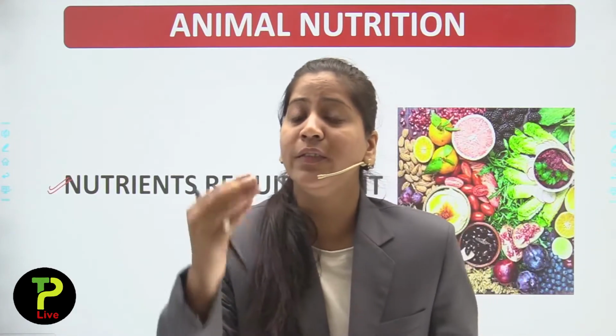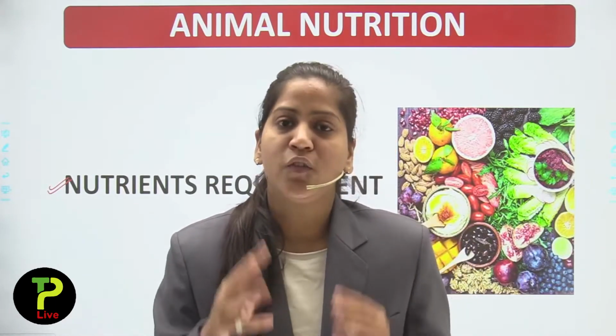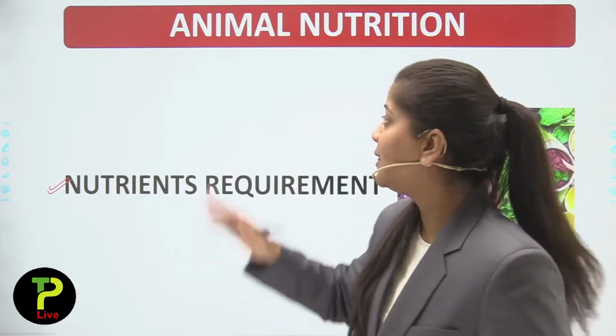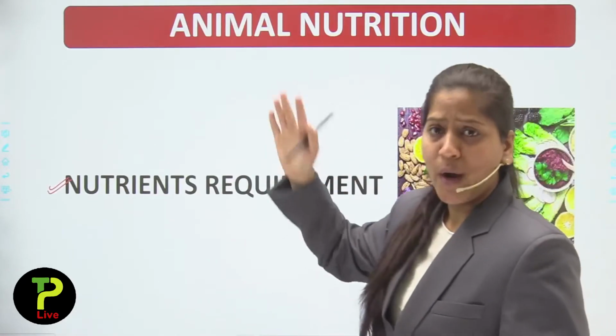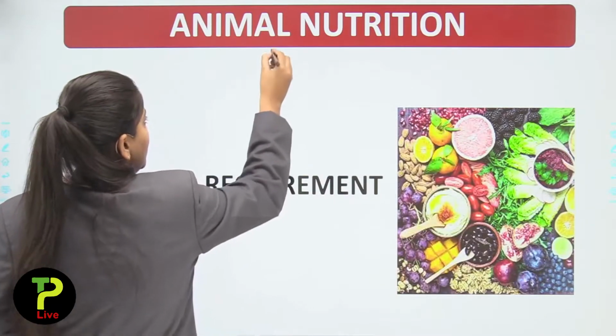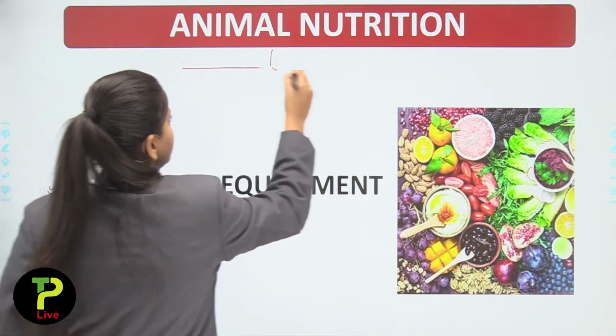The third topic in animal nutrition is utilization of that food, how the food we eat gets utilized in our body. So these are the three topics in this main topic, which is animal nutrition. I can write, you can also write. Here are the three subtopics.